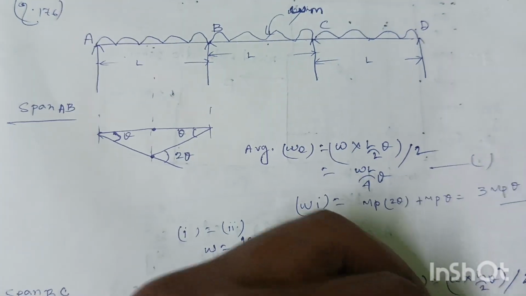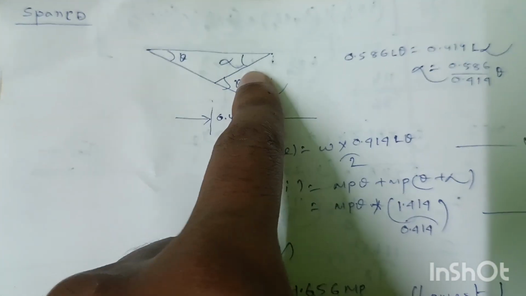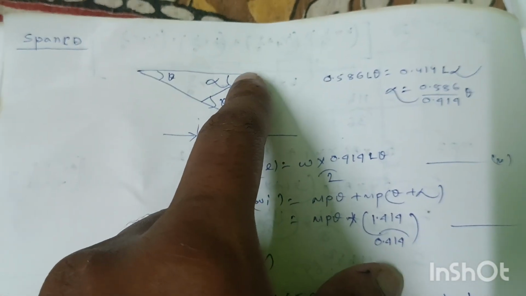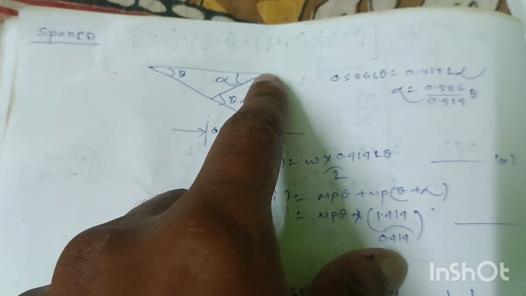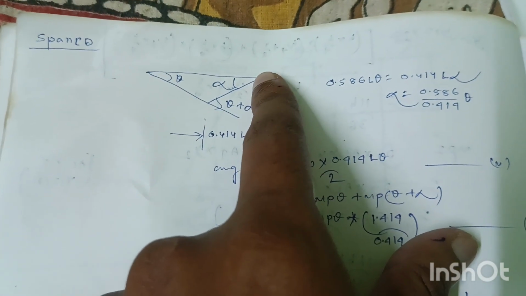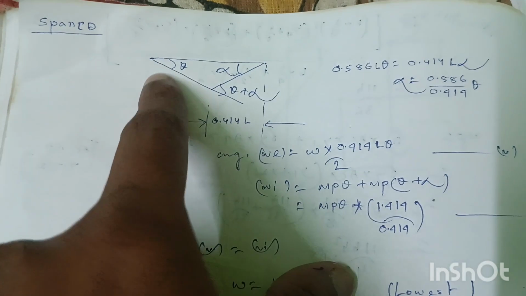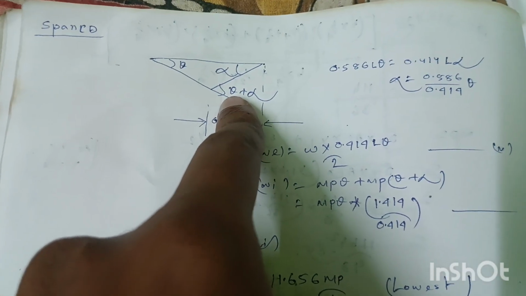For span CD, the collapse diagram is like here. This angle and this angle will be different because the plastic hinges form at a distance 0.414 L from this far end. Okay, so this angle is theta, this angle is alpha, so this angle will also be theta plus alpha by the principle of geometry.